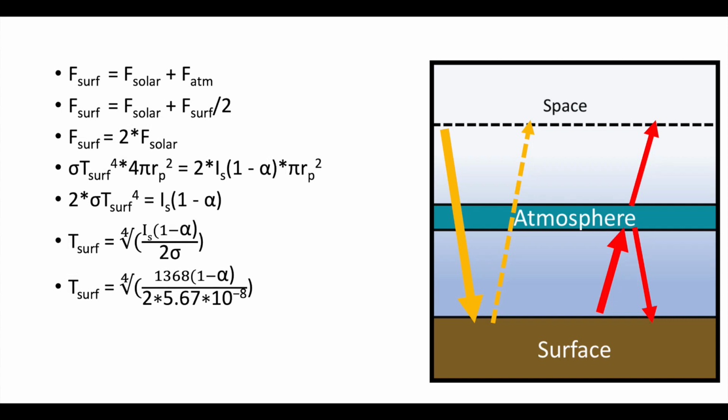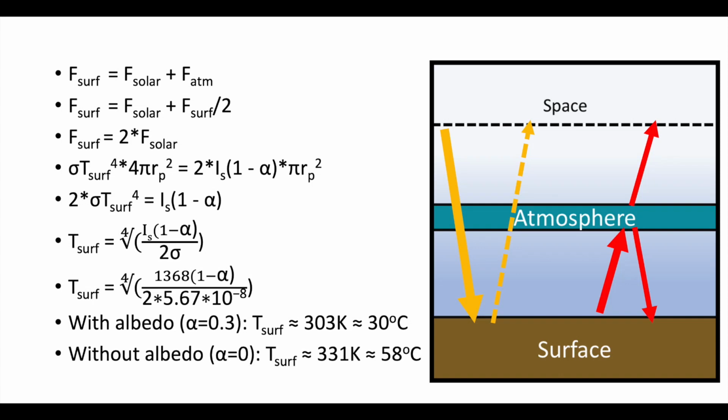We can then find that with an albedo of 0.3, we get a surface temperature of 30 degrees C. Note that the model isn't perfect but close. If we don't consider the albedo effect and set it to 0, we get a surface temperature of 58 degrees C, which is hotter than the highest registered air temperature on Earth.